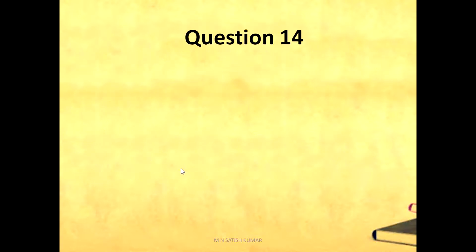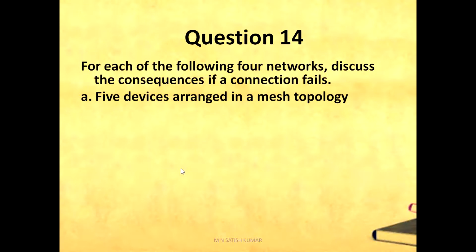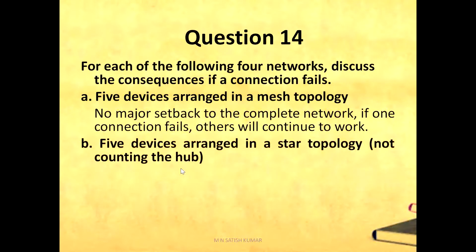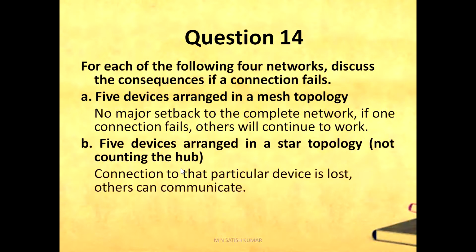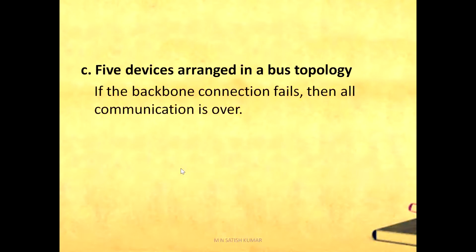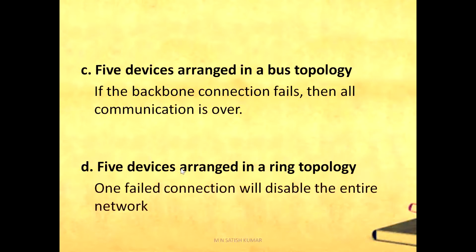Question number 14. For each of the following 4 networks, discuss the consequences if a connection fails. 5 devices arranged in a mesh topology: if one connection fails, there is no major setback to the complete network; others continue to work. 5 devices arranged in a star topology, not counting the hub: if the connection to one device is lost, others can easily communicate. 5 devices arranged in a bus topology: if the backbone connection fails, then all communication is over. 5 devices arranged in a ring topology: one failed connection will disable the entire network.